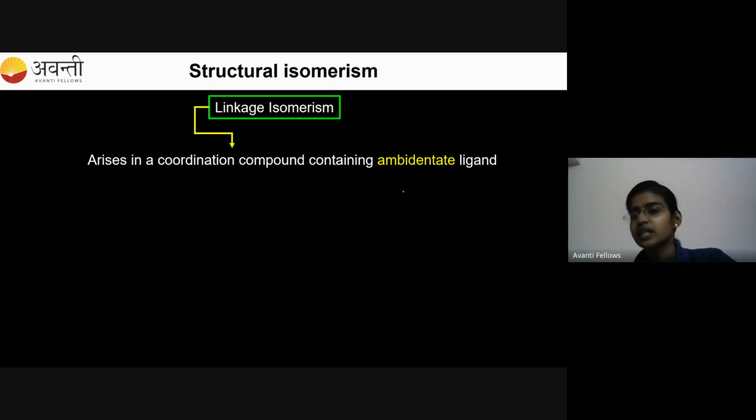What are ambidentate ligands? Or give me one example of an ambidentate ligand.